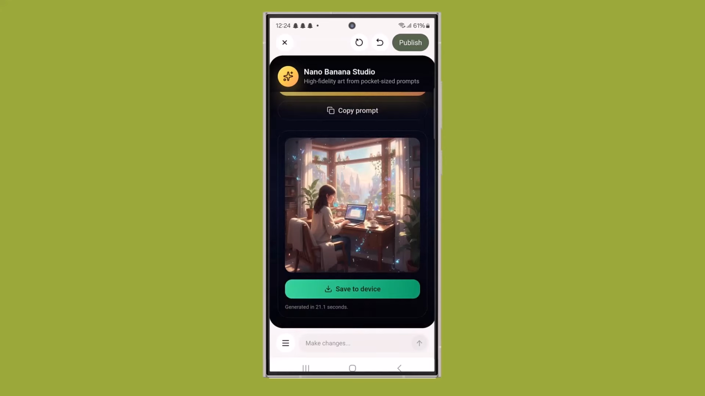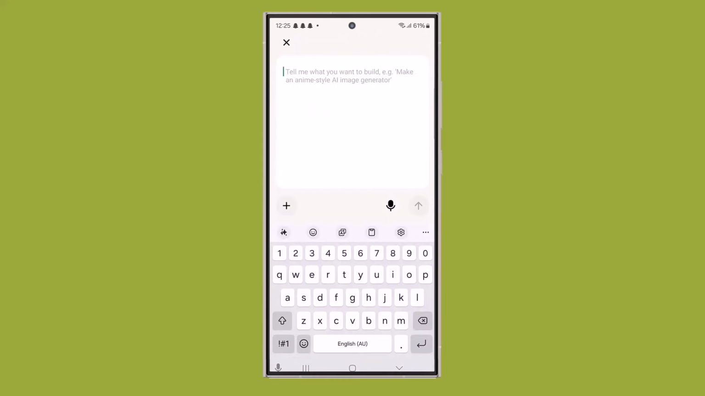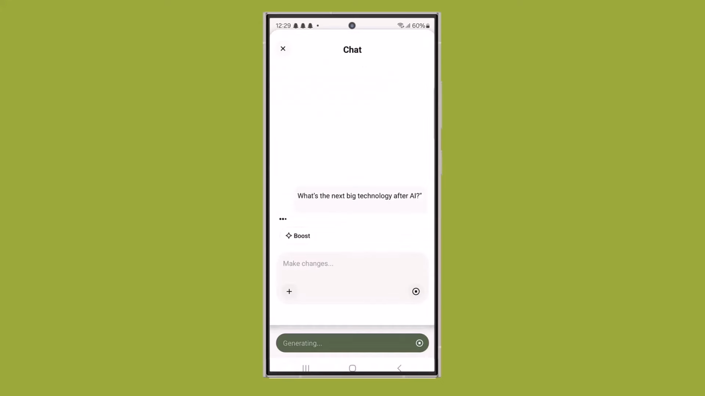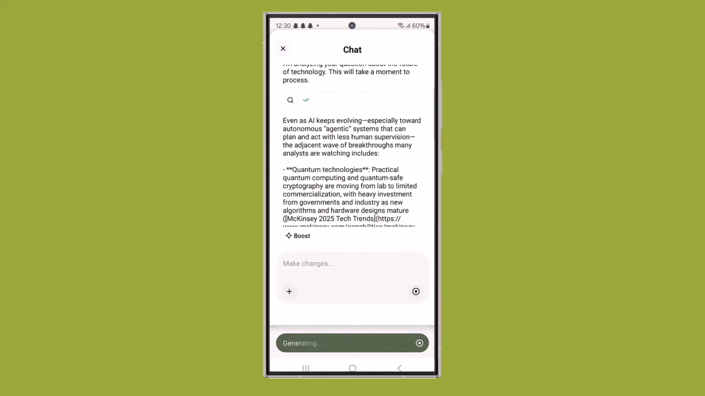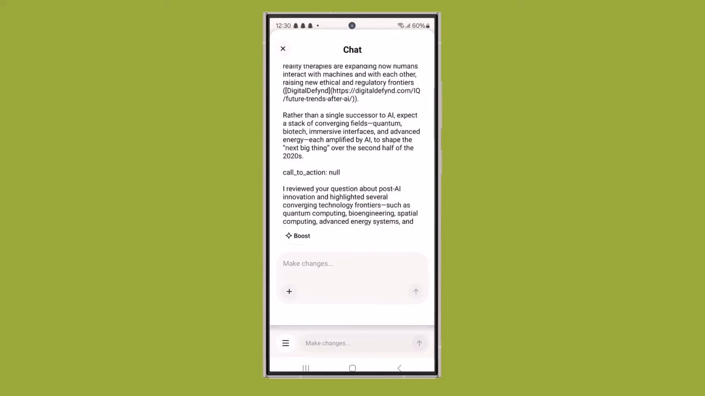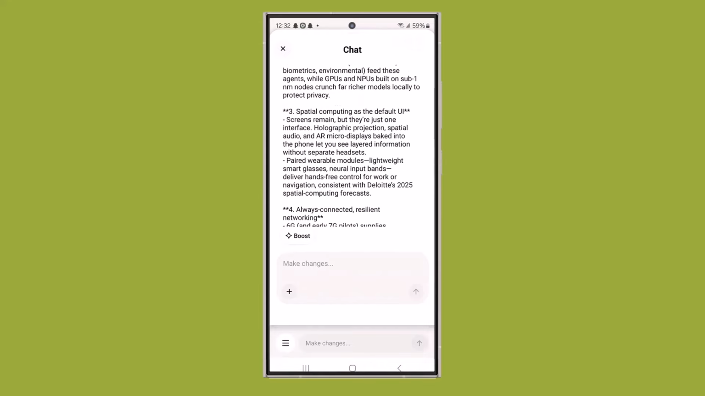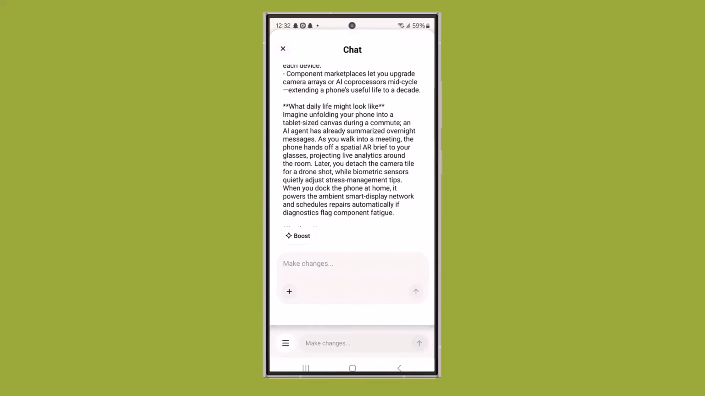Before we wrap up, here's something really cool. Inside YouWare, you can actually chat directly with the AI and ask it anything. Stuck on your project? Just type your question right here, and the AI instantly comes up with suggestions, ideas, or even fixes your mistakes for you. It's like having your own smart coding assistant built right into the platform.